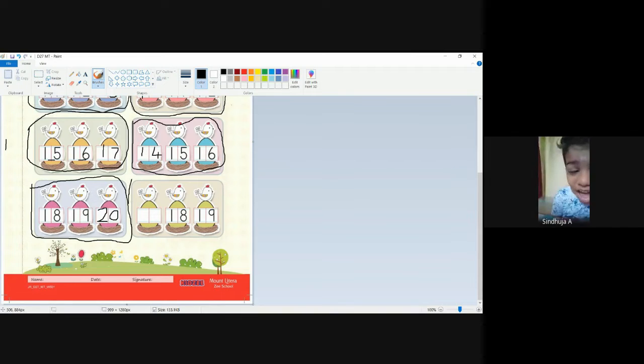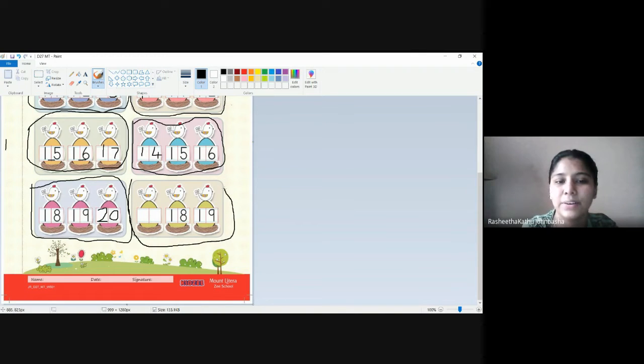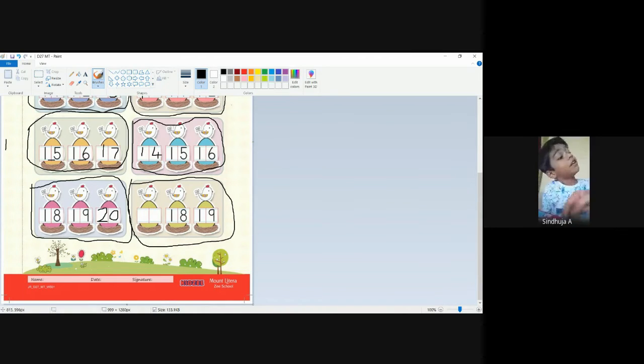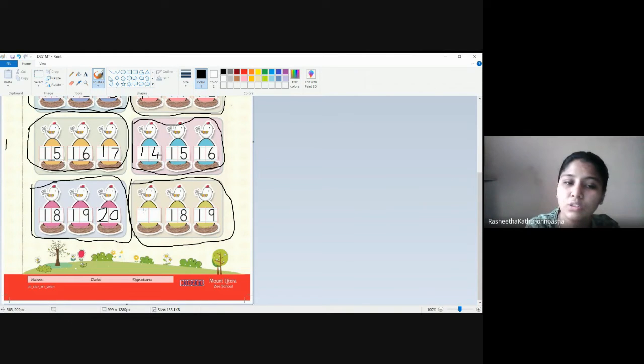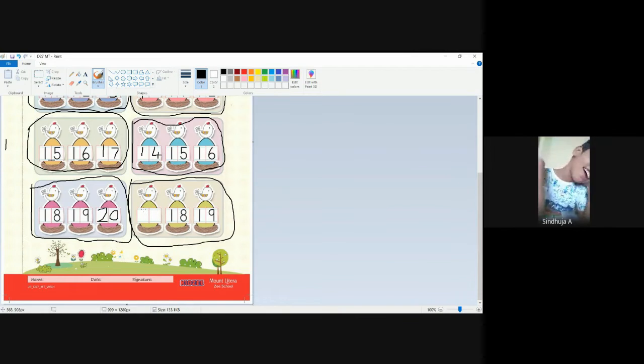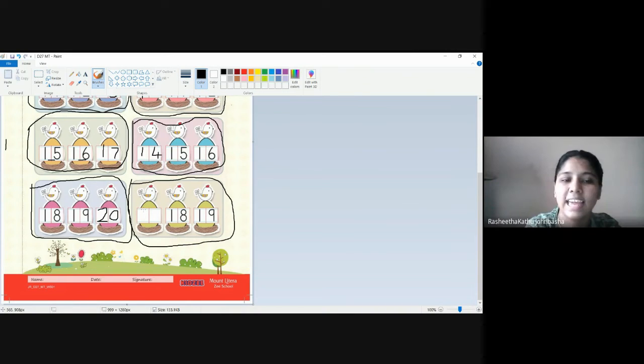Next is Seshanth. Take the last set, dear. Here in this set, the first box is empty. 18 and 19 are there. What comes before 18? Check your notebook. Those who have completed, please wait. What number have you put before 18? Tell ma'am. 17. Yes, 17 comes here. Very good. Super.